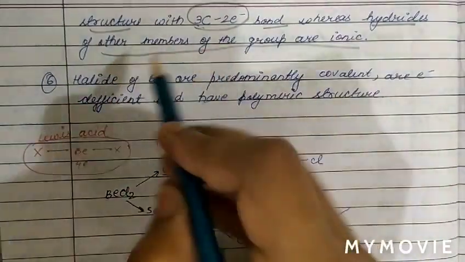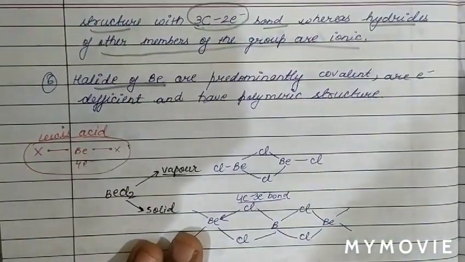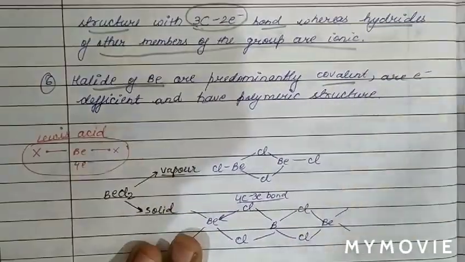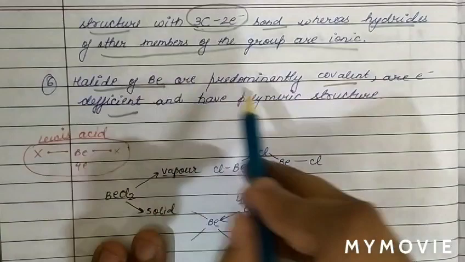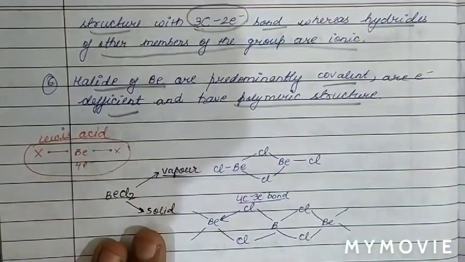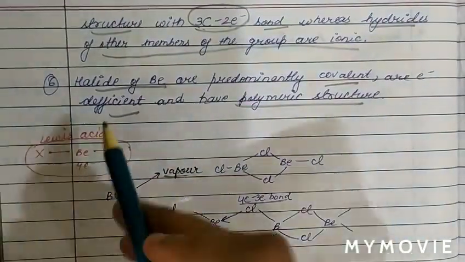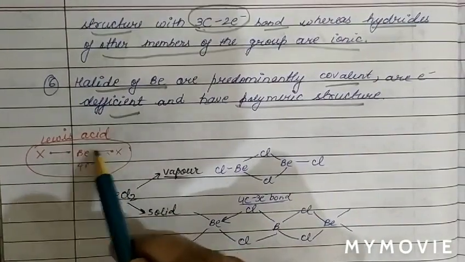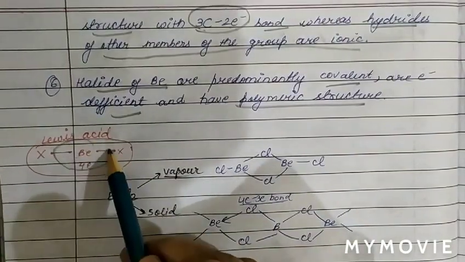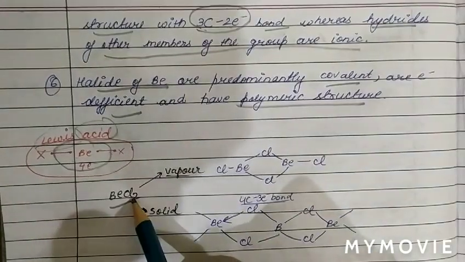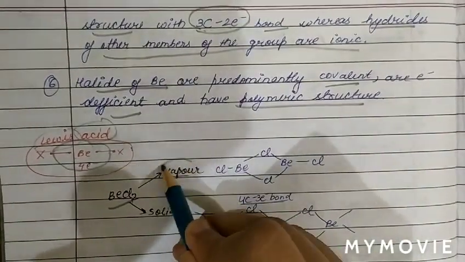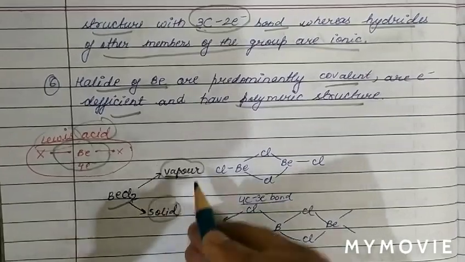The next point of difference is the halide of beryllium. The halide of beryllium is covalent in nature. Why? Due to electron deficiency. The halide of beryllium also has a polymeric structure. We know in BeX2 only 4 electrons are there, meaning the central atom has an incomplete octet. Therefore we call it a Lewis acid. And BeCl2 exists in 2 forms: one is vapor form and one is solid form.